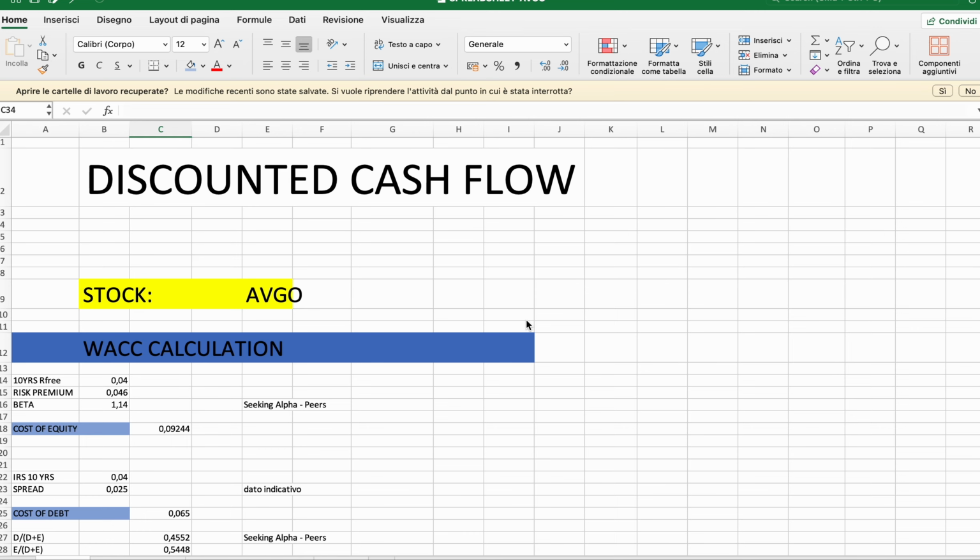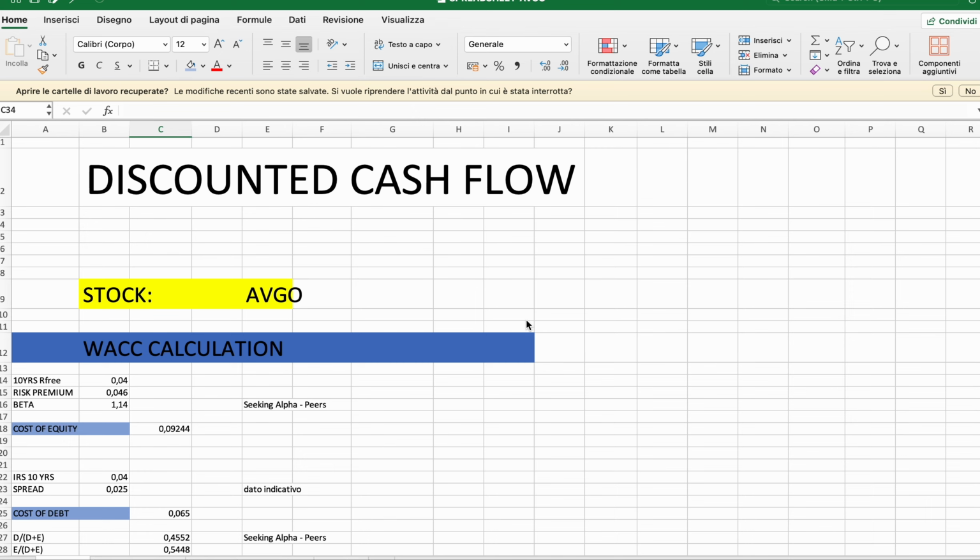So let's get into the valuation of today. First, we start by making some assumptions, beginning with estimating the weighted average cost of capital. We start off with the two components of the cost of capital: the cost of equity and the cost of debt.